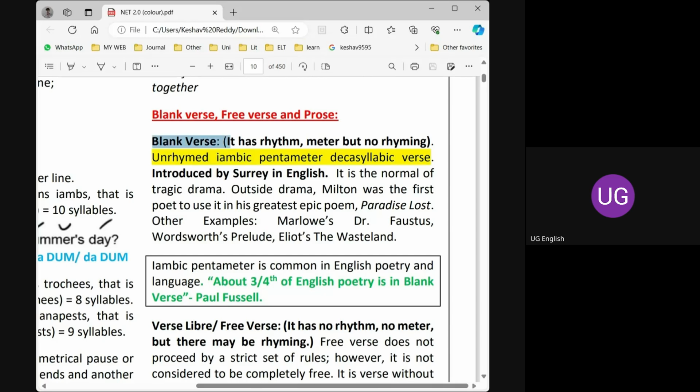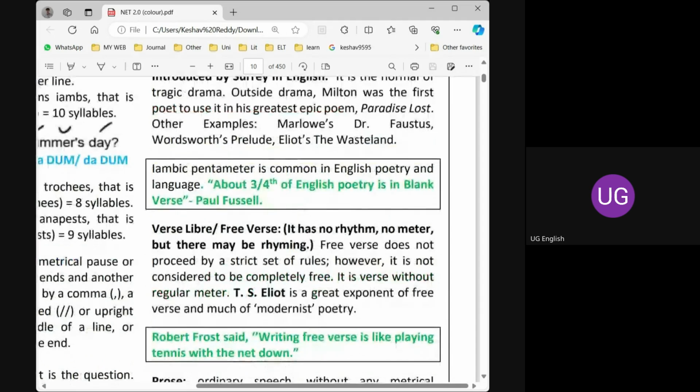Yes, it has a rhythm in the sense of stresses. Iambic meter obviously has unstressed, stressed, unstressed, stressed. So it has some rhythm, ups and downs like a music tune. But there is no rhyming. You should just memorize this: in blank verse, there is no rhyme.